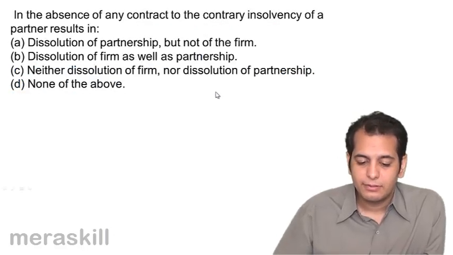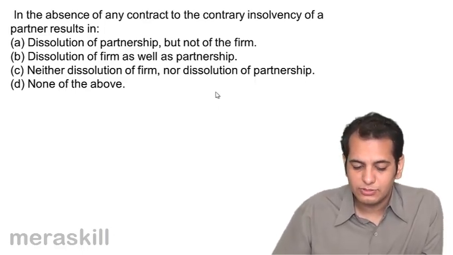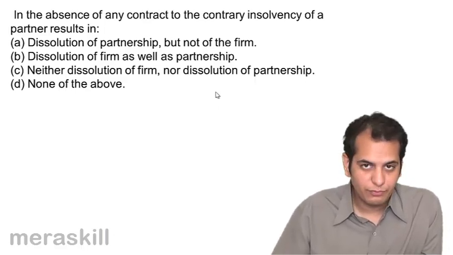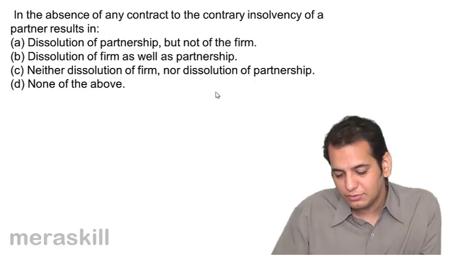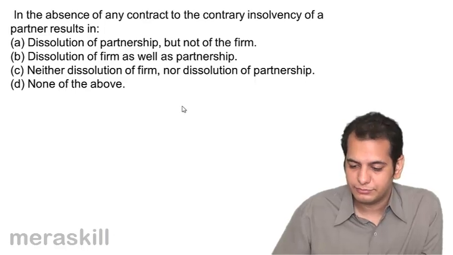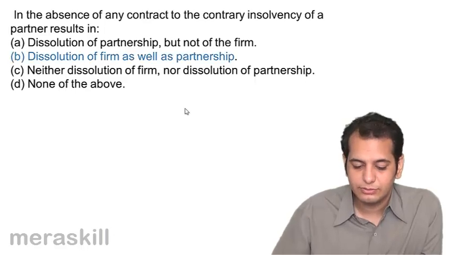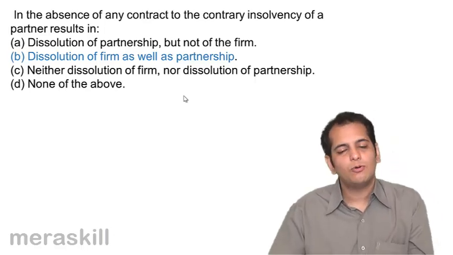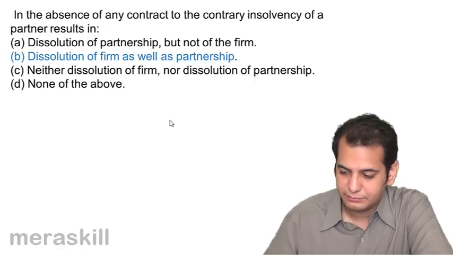Next. In the absence of any contract to the contrary, insolvency of a partner results in A. Dissolution of partnership, but not of the firm. B. Dissolution of the firm as well as partnership. C. Neither dissolution of firm nor dissolution of partnership. D. None of the above. The answer is dissolution of the firm as well as the partnership. Both get dissolved if one of the partners is declared insolvent.